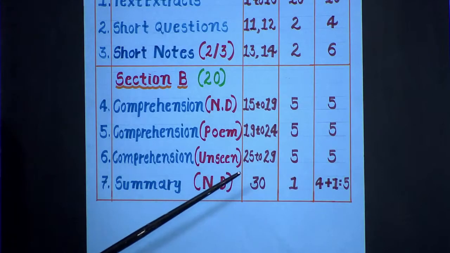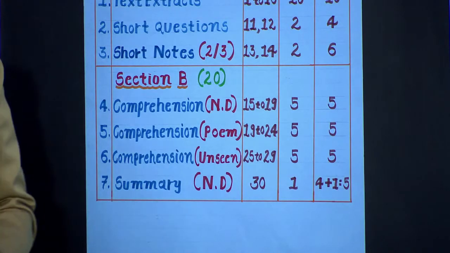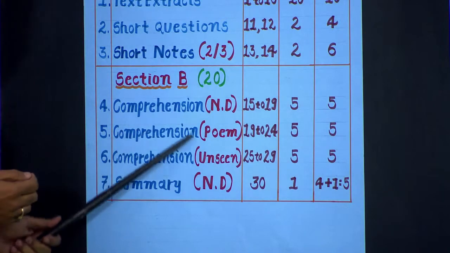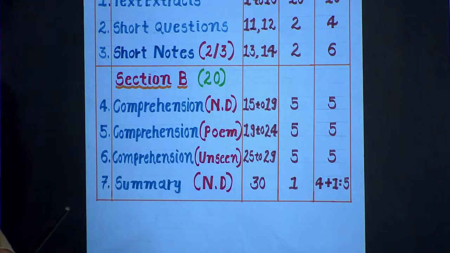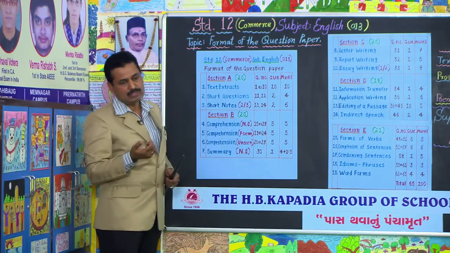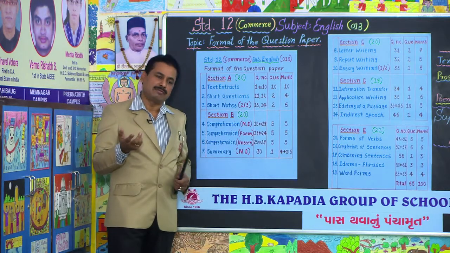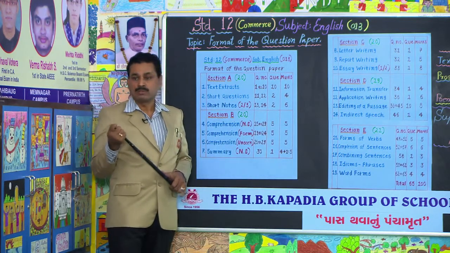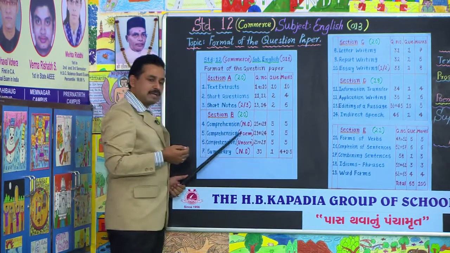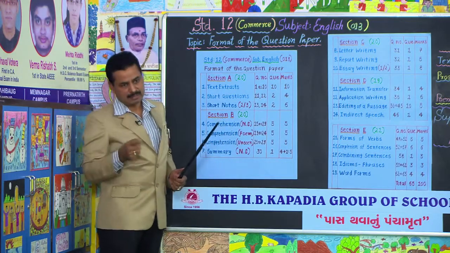Here I would like to tell you, as far as these comprehensions are concerned, it is not necessary that all the answers are going to come in sequence. Suppose you are going to write the answer of the very first question; the answer could be at the last of the paragraph. So you should be alert in this matter. As I told you, that's why it is called comprehension. You have to comprehend, you have to understand, and you have to find the correct answer.